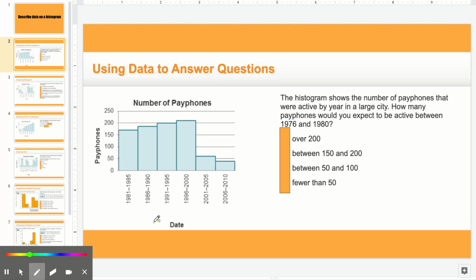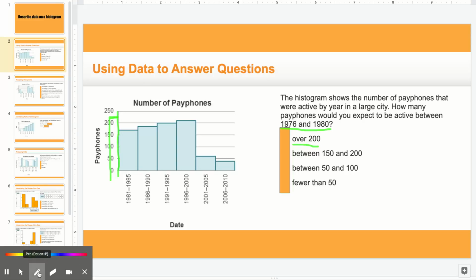So what we would do is look at our different answer choices, and we have seen that 1976 and 1980 would be somewhere here on the left side of the graph. So let's look at over 200, and we're just going to go ahead and graph these. So over 200, and we're going to mark this in green with this little mark.